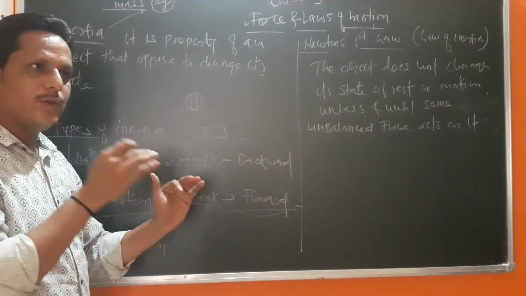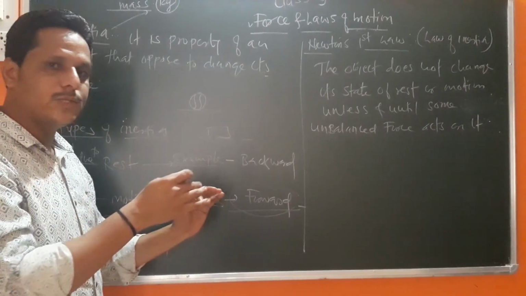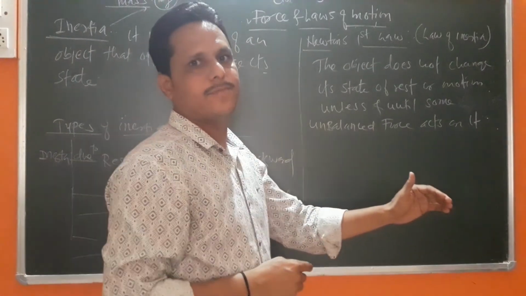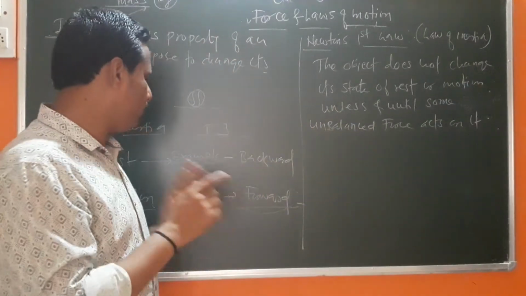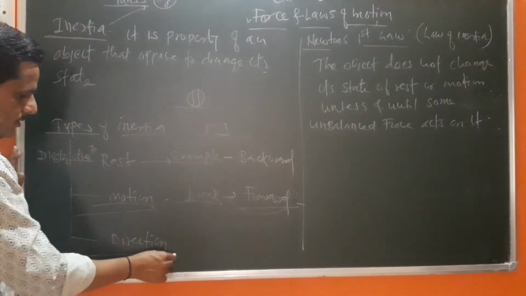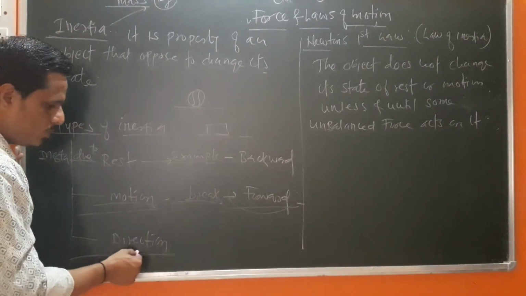When we jump out of a moving bus, in that case we should run some distance in the forward direction, and only then do we not fall down. That is the inertia due to motion. Third, inertia due to direction.